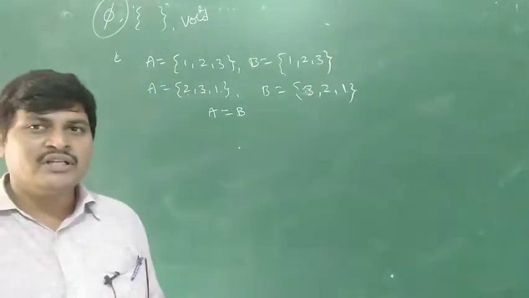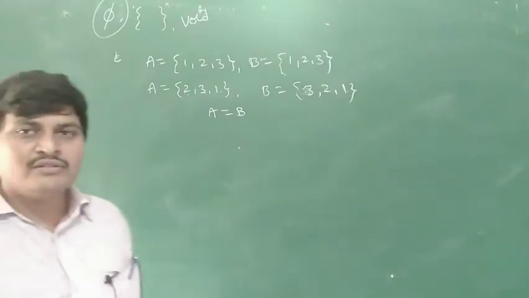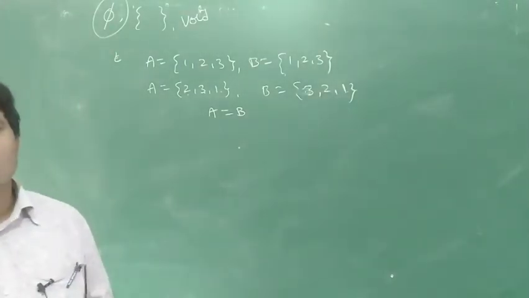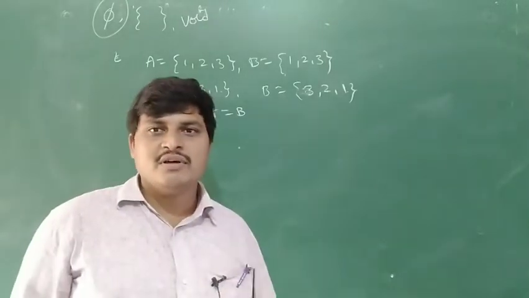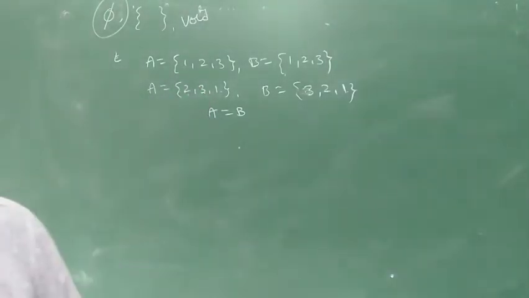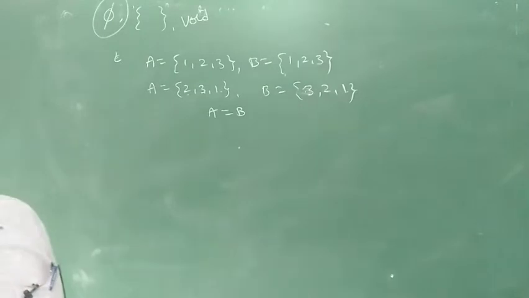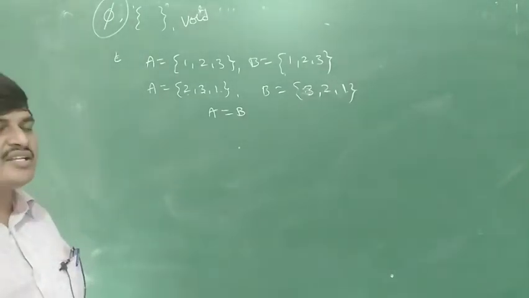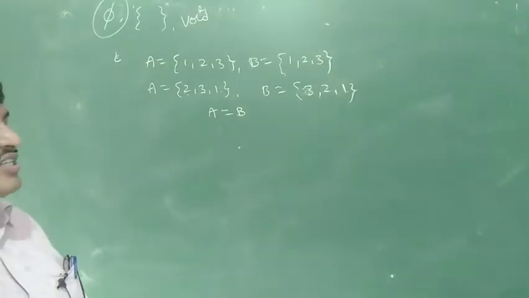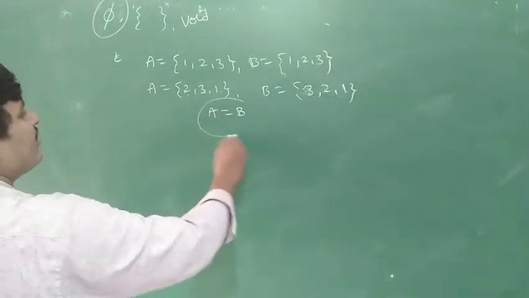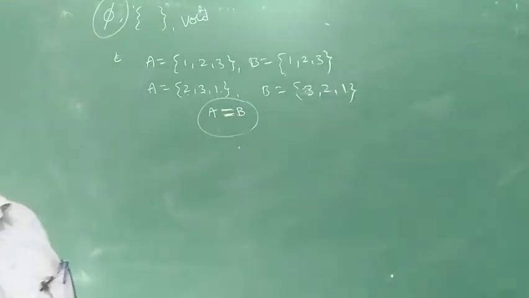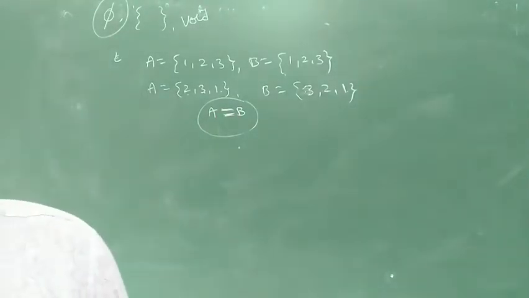Equal sets mean same elements, same count. The total is the same and the elements are also the same. Two sets A and B are said to be equal if they have exactly the same elements. You can write A is equal to B. That is the symbol.